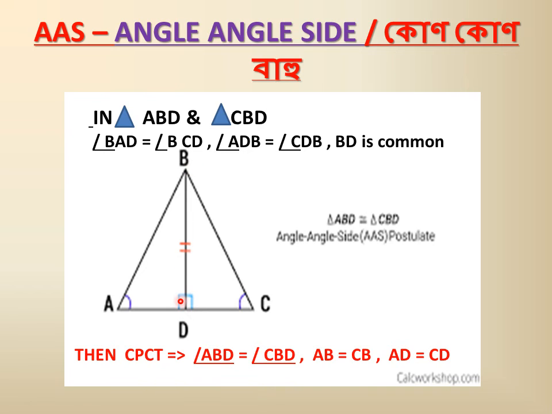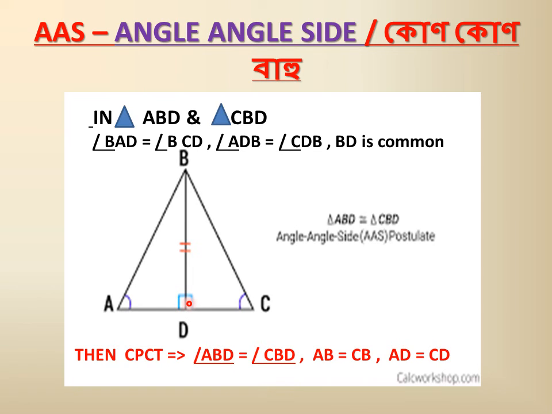On BD we get two 90 degree angles, two equal angles, because this is on the same line, the line segment AC, so the whole will be 180 degrees. Since one is 90 degrees, the other will also be 90 degrees.